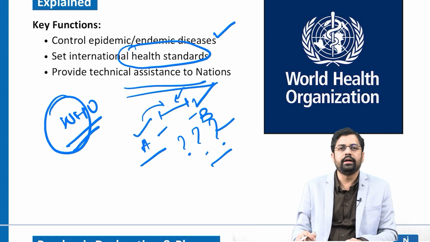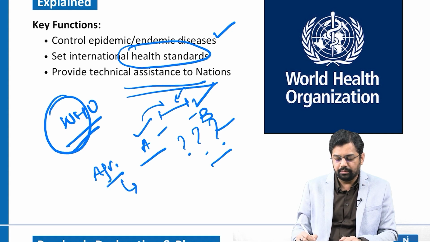Third, it provides technical assistance to nations. As we know, the entire world is not egalitarian. Some nations are developed, some are developing or underdeveloped. Imagine a nation in the African continent, it might be underdeveloped, so it might require more attention from the WHO. So it also provides technical assistance to different nations, right? These are the major three functions of the WHO.